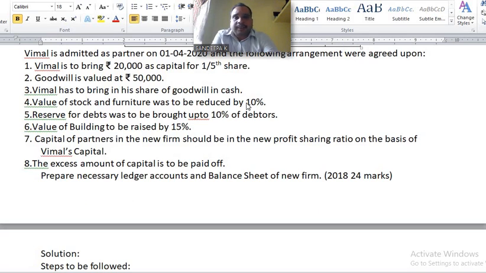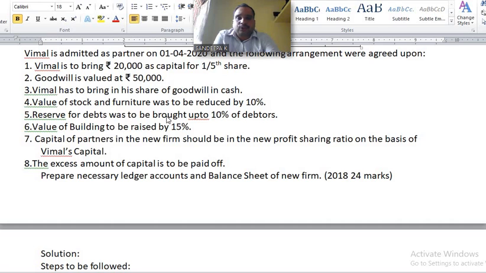Reduction means depreciation. This has to be recorded on the debit side of revaluation account, to stock account and to furniture account. Understand?